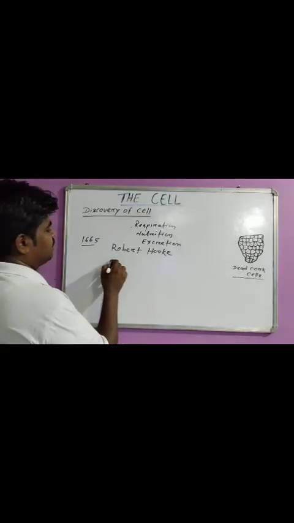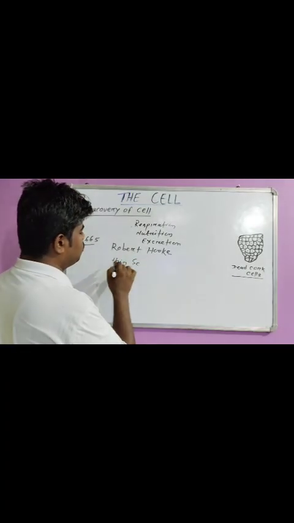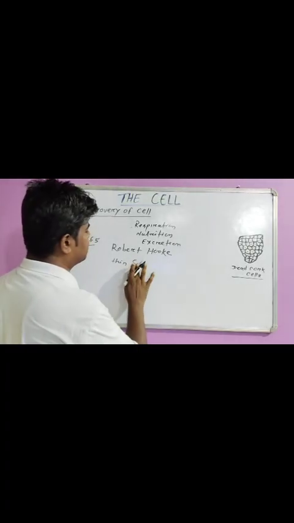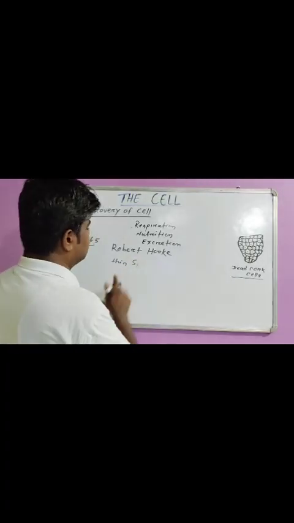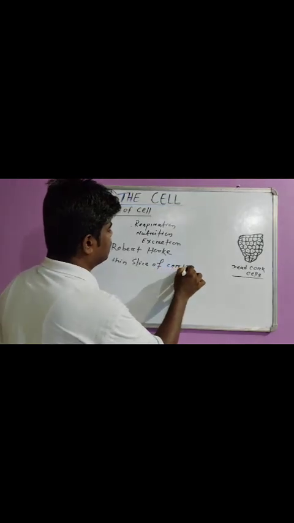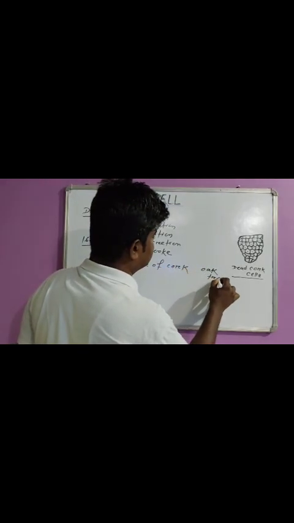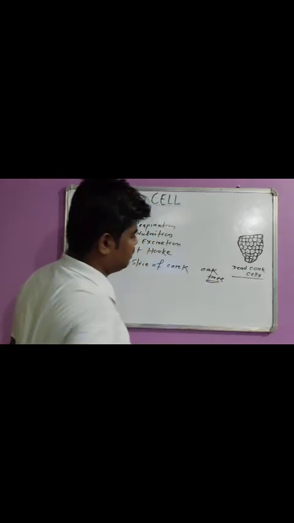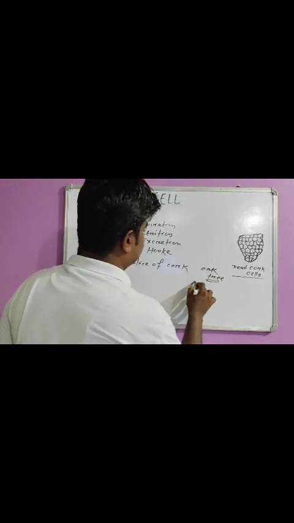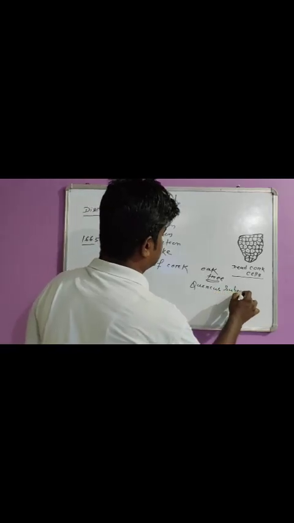He took a thin slice of cork from the oak tree, the Spanish oak tree, and its botanical name is Quercus suber.